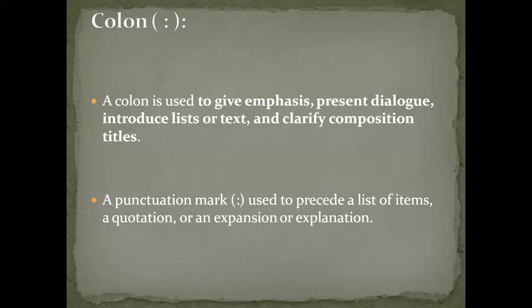Introduce a list or text. What do you mean by that? We have written names of vegetables, names of fruits. Then you will use a colon. Clarify composition titles, in the sense, for example, you are writing about the cast of some movie. Cast means the people who have worked in a movie, for example hero, heroine, villain. All these are nothing but cast people.